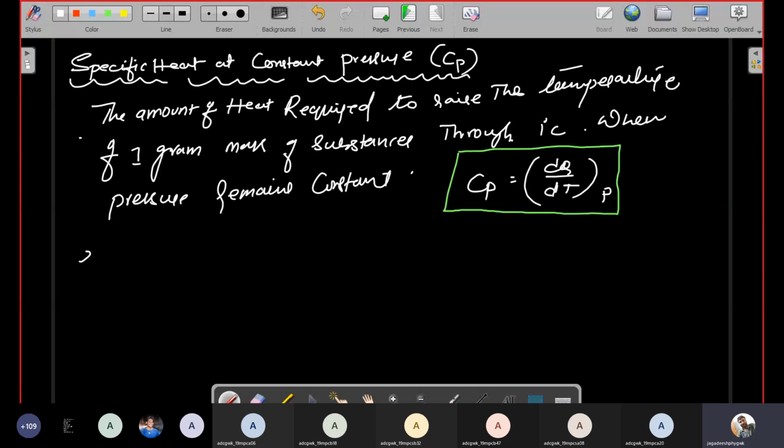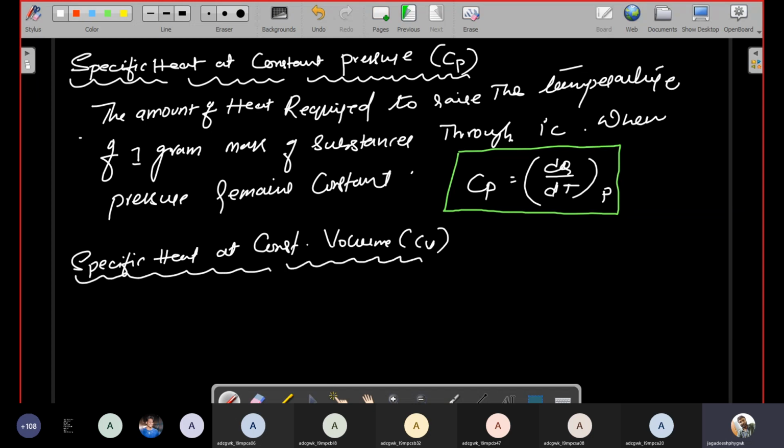Similarly, specific heat at constant volume, Cv. Okay, so similarly you will write the same definition.